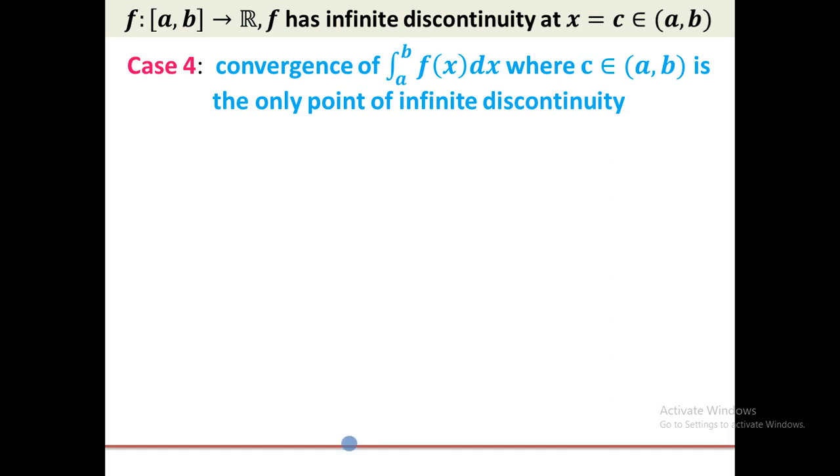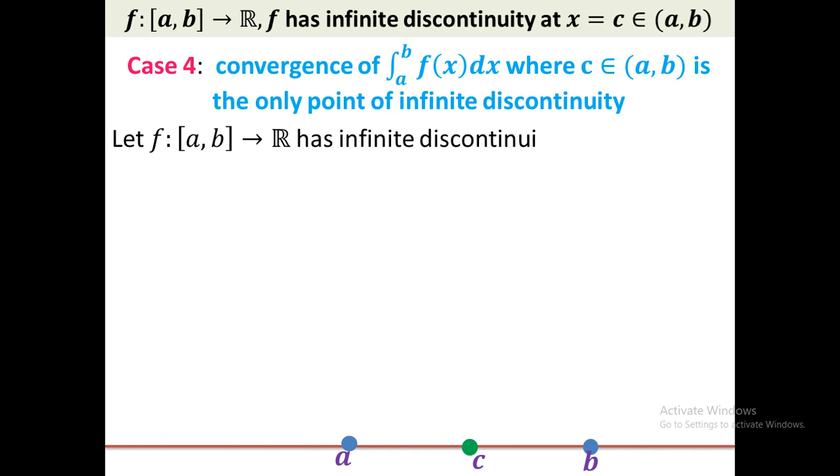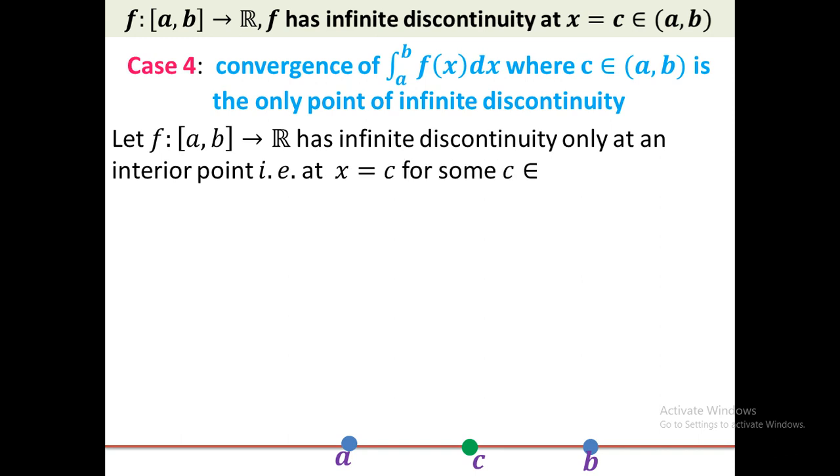Suppose this is a real line and this point is a, and some distance to the right this point is b. We consider c as the interior point, the green ball which denotes c, therefore c is a point in the open interval (a, b). Let f: [a, b] to R be a function that has an infinite discontinuity only at the interior point, that is at x equal to c for some c belonging to (a, b). Therefore the function has an infinite discontinuity at the point c.